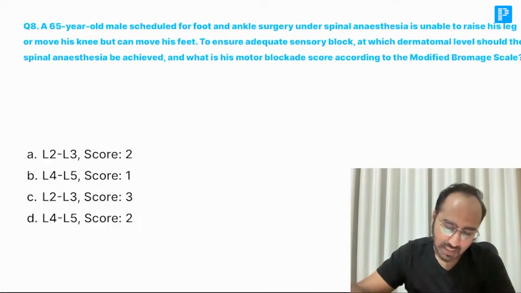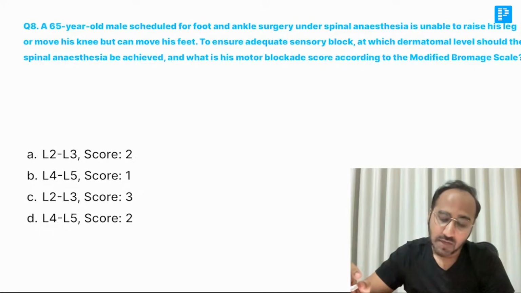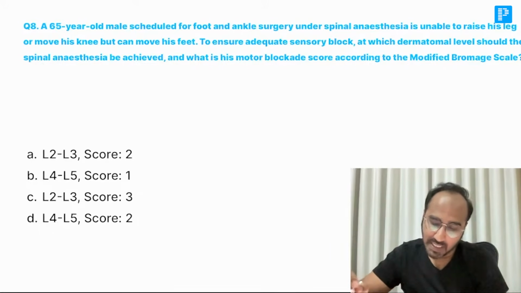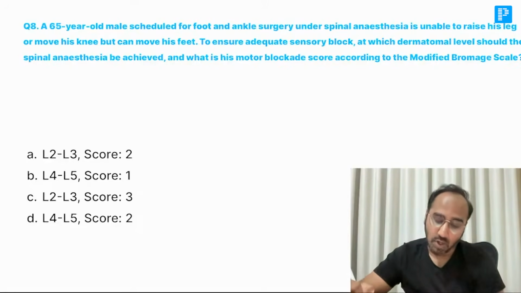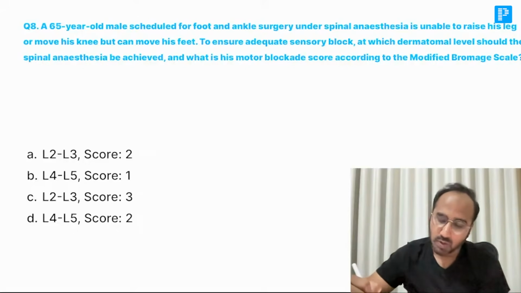A 65-year-old male scheduled for foot and ankle surgery under spinal anesthesia is unable to raise his leg or move his knees. To ensure adequacy of sensory block, at which dermatome level should you give the spinal anesthesia, and what is the motor blockade according to the Bromage scale?